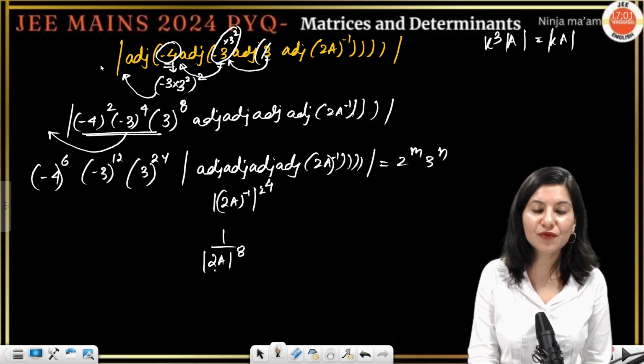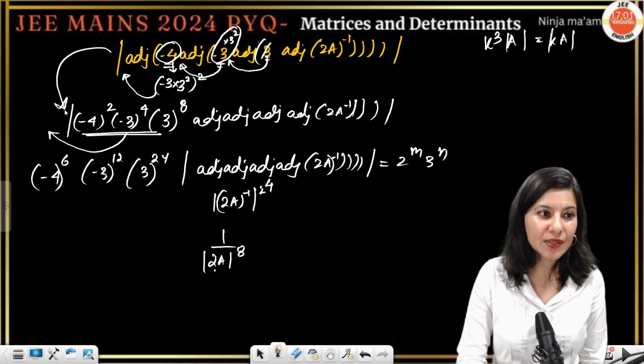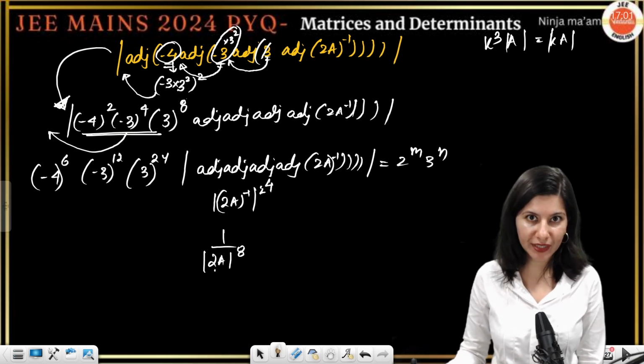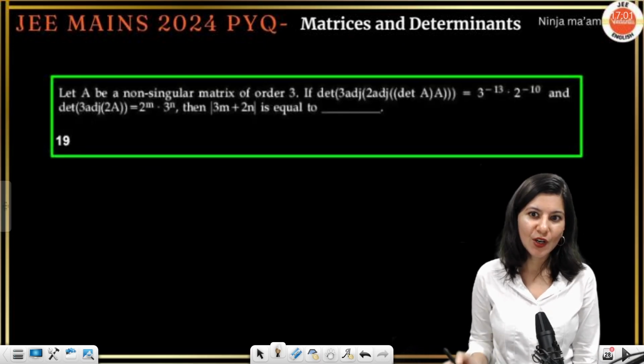Now the shortcut, what is the shortcut? This step is the shortcut. After that, the method is exactly the same, that we have already done. Okay. All right.